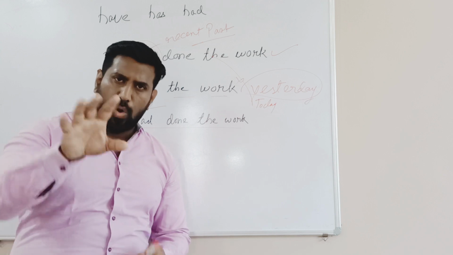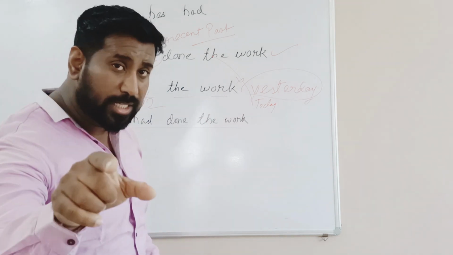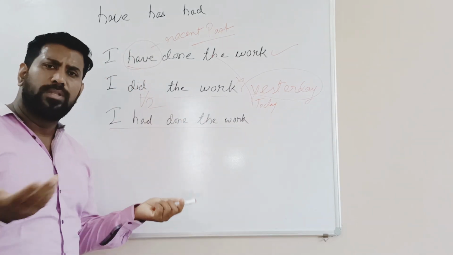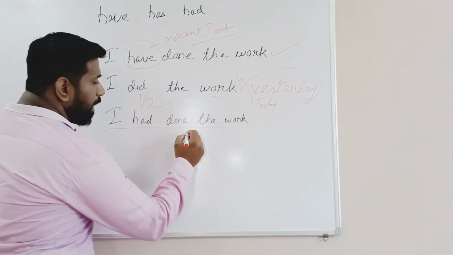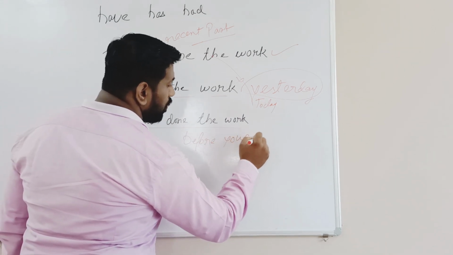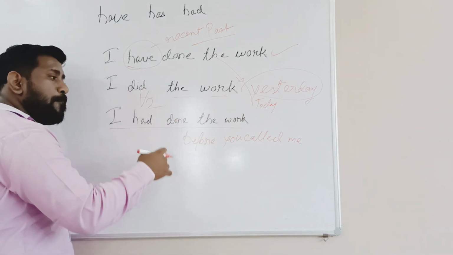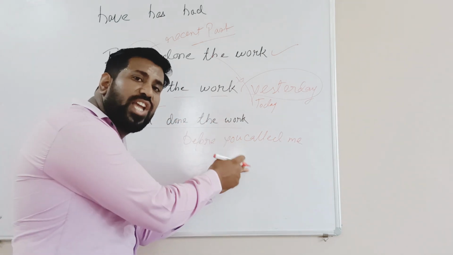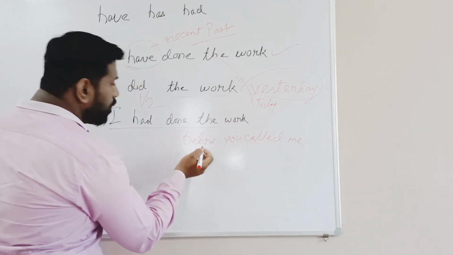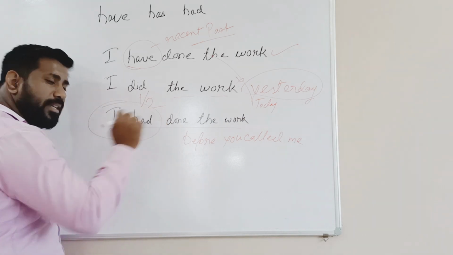That means you called me at some time, you know that, and before that, before you called me, I had done the work. That means something which is done before an action which took place in the past. So here we use I had done the work.